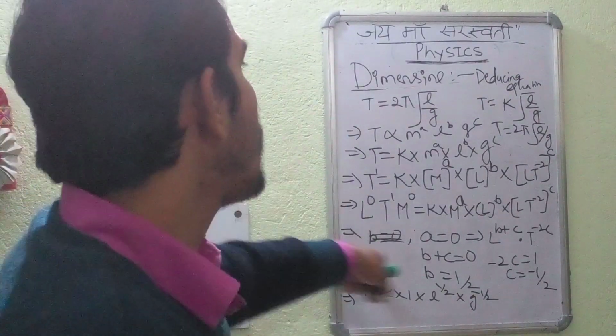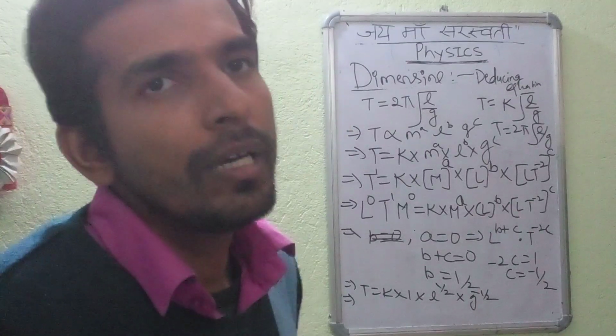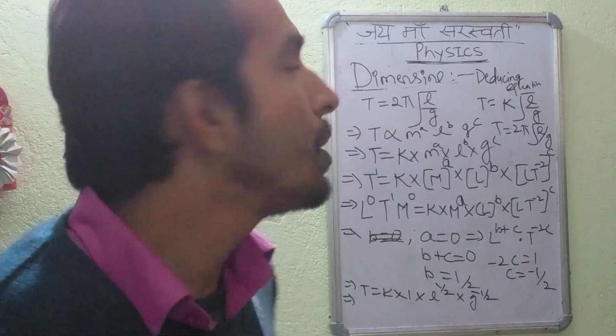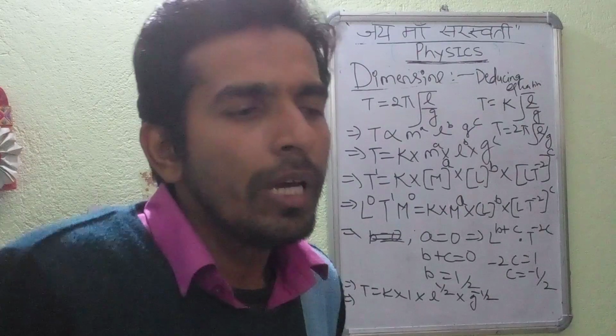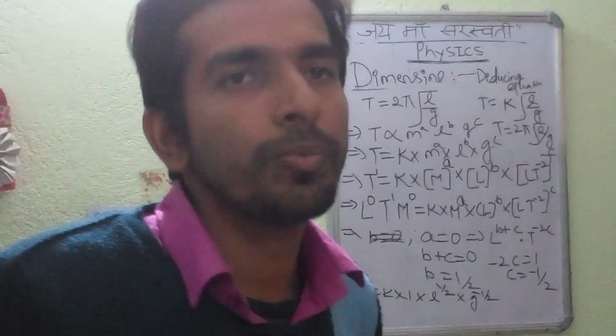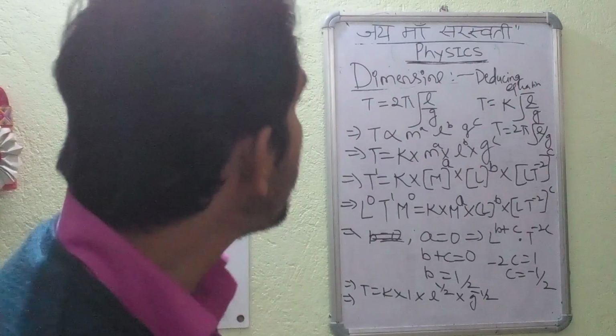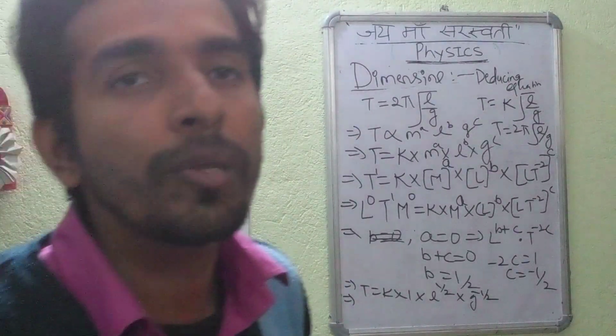So we had deduced the equation, and this is the basic procedure of finding the relationship between the quantities using the concept of dimension. And as far as dimension is concerned, each and every entity in this universe has certain limitations. So dimensions also have some limitations.